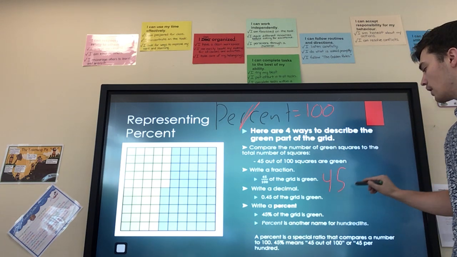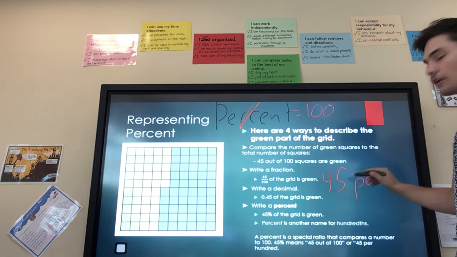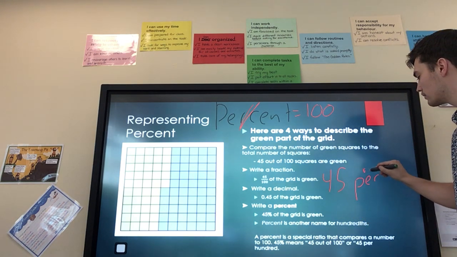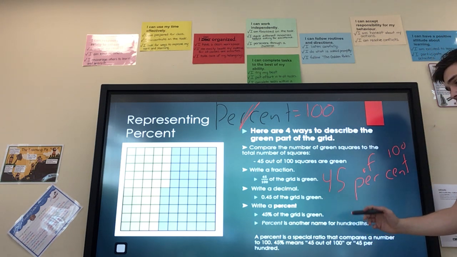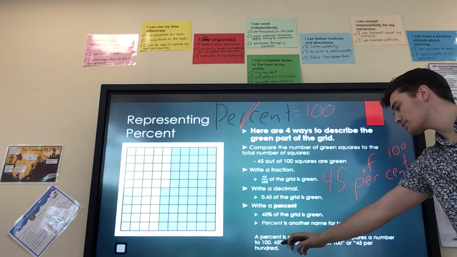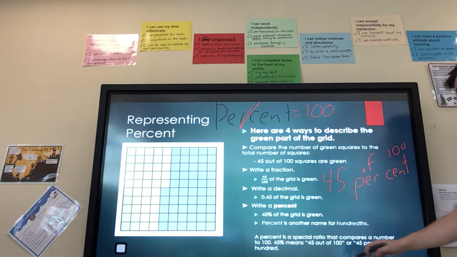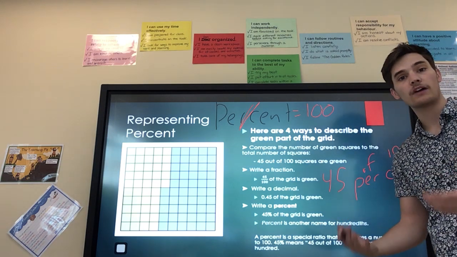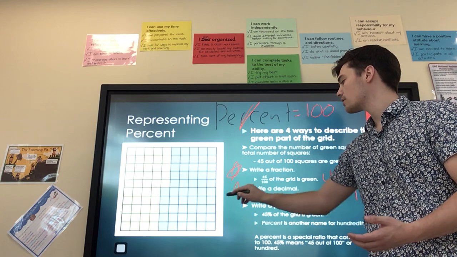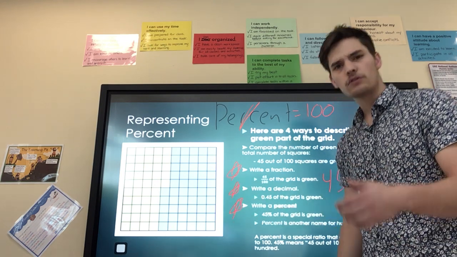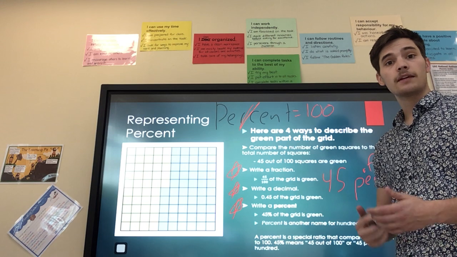But you can also represent that as a percent. 45 per, another way of thinking of per is of, the cent, of the 100, 45 of the 100, 45% is green. A percent is a special ratio that compares a number to 100. So 45% means 45 out of 100, or 45 per 100, or 45%. So those are the 3 ways that we're going to be focusing on today: a decimal, a fraction, and a percent.